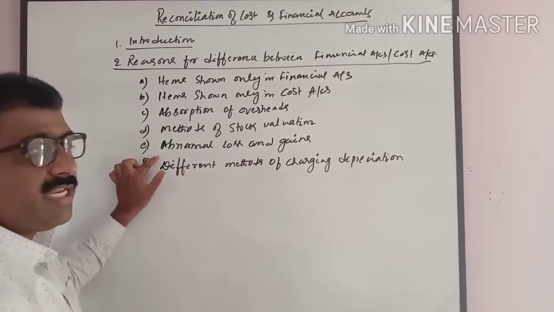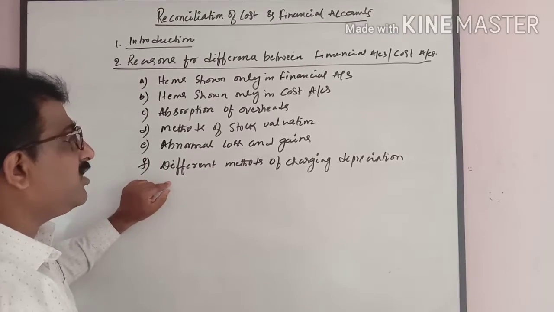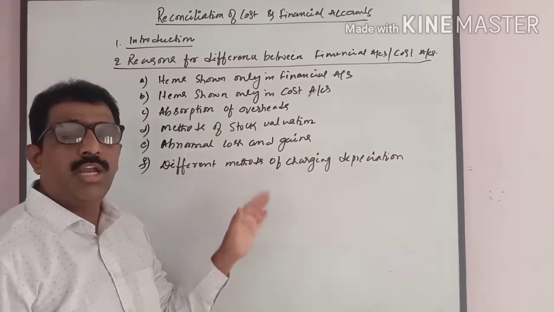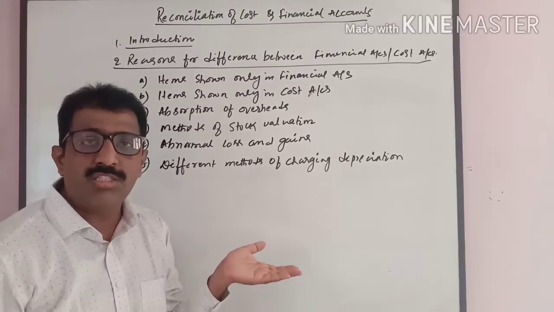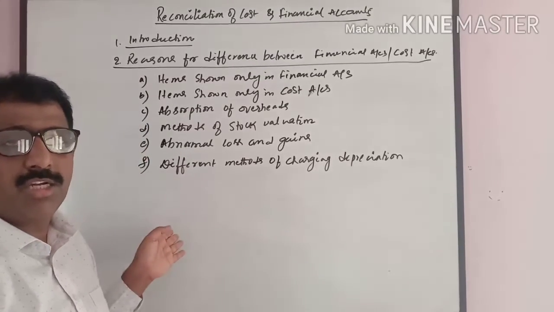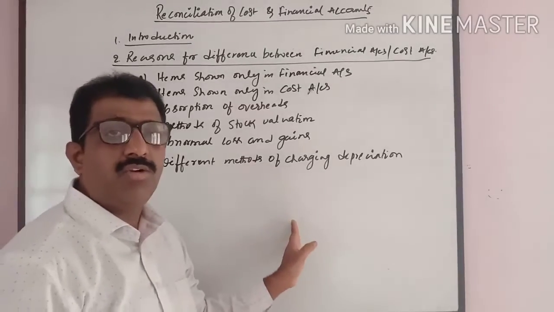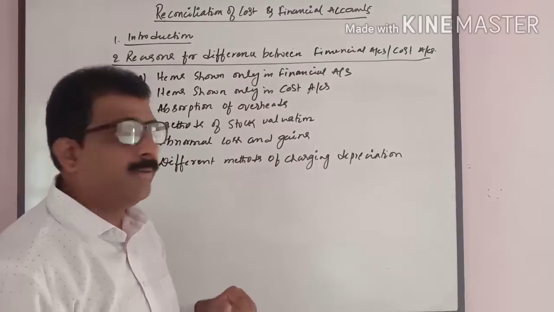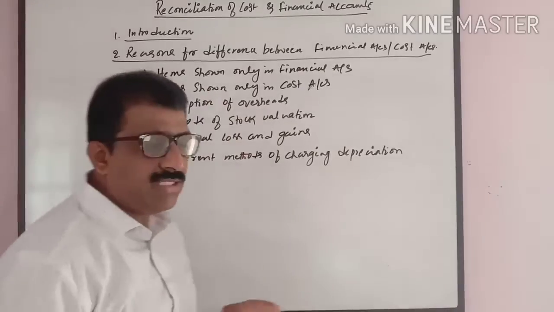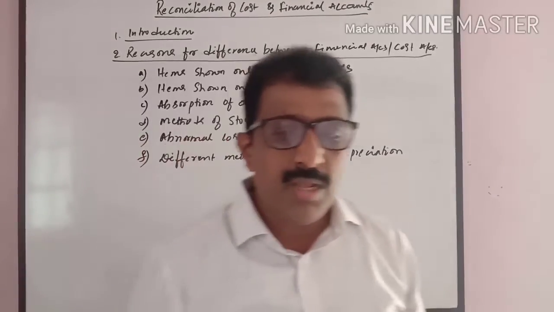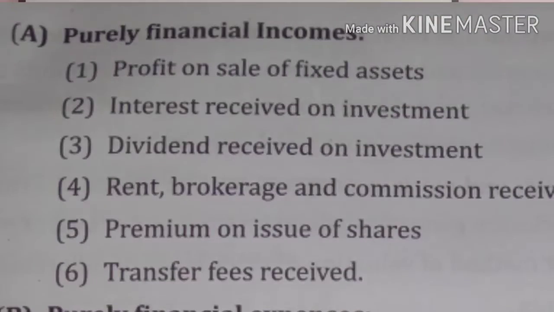Abnormal loss and gains, then different methods of charging depreciation. There are different methods, as we know, of charging depreciation. If the cost accountant is following the straight line method, the financial accountant may follow the written down value method. So these are the various reasons. Let us see one by one in detail. Please go through the chart.